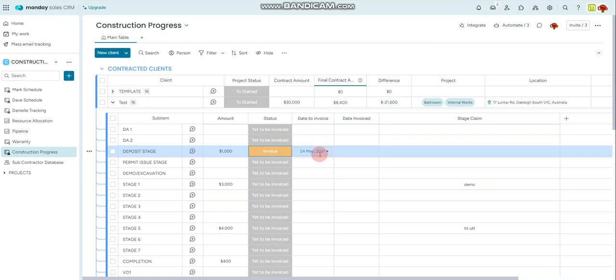It will also notify Heidi that the invoice needs to be done. Once the invoice is paid, Heidi will then click on the status bar again and choose invoice. This will then put a date of when it was invoiced.